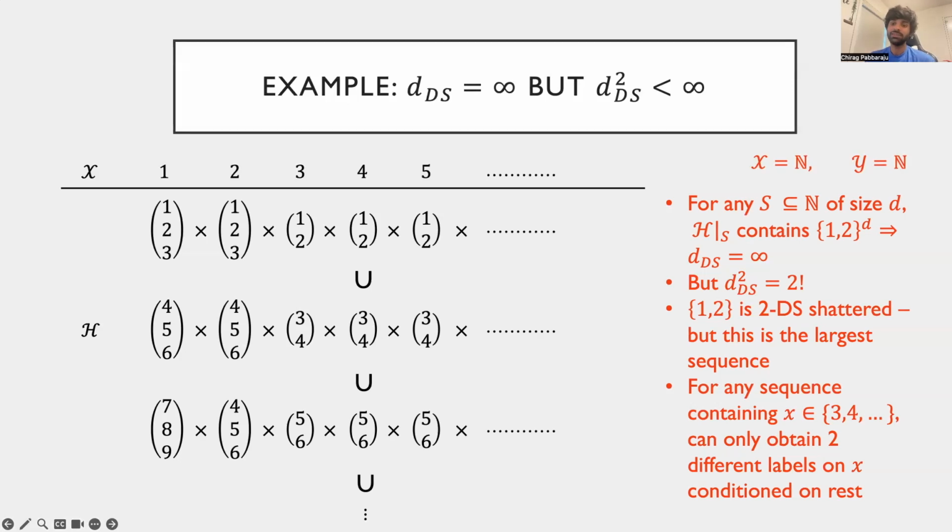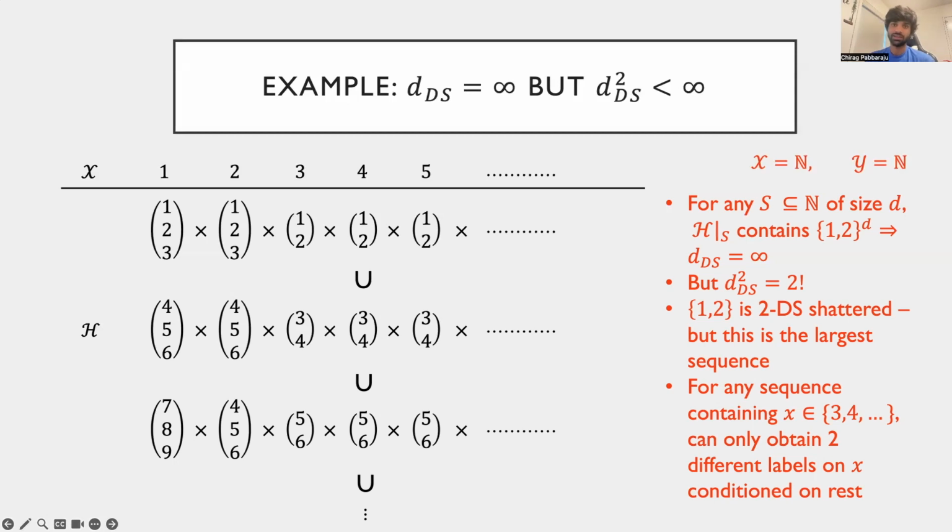Namely, for any fixed labeling of all points in the sequence, we can only realize 2 different labels on this index. This is an artifact of the tier-wise manner in which we constructed the class, where we didn't mix the labels in each tier. Thus, the 2DS dimension of this class is just 2, and our theorem now implies that this class can be list pack learned with list size 2, even though it cannot be pack learned in the standard multi-class setting.